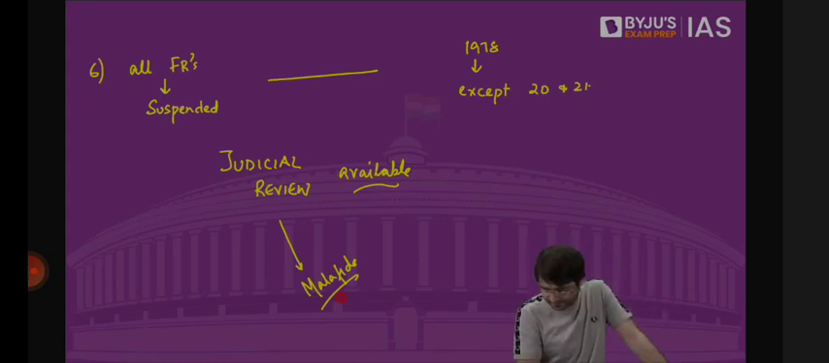What if state assembly is dissolved during emergency? Can it be extended? State assembly need not be dissolved because its life can be extended 1 year at a time. So during COVID-19 lockdown in the entire country, why is it declared as national emergency? National emergency was not declared during COVID.